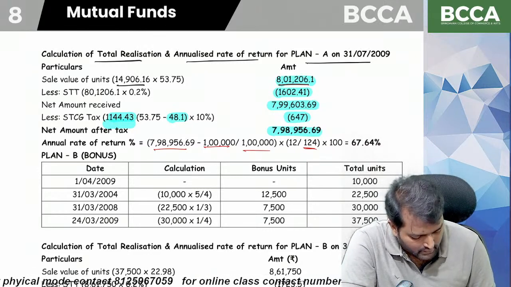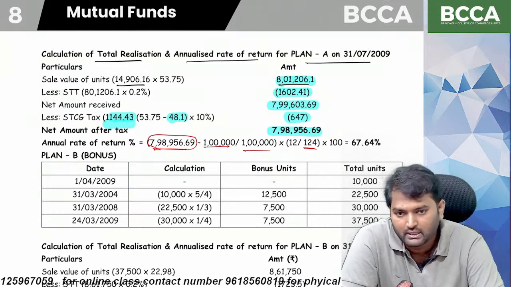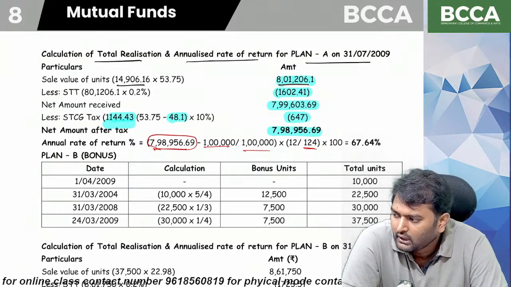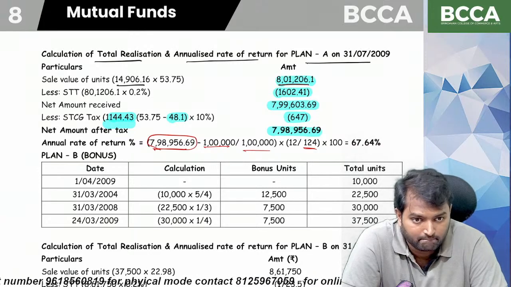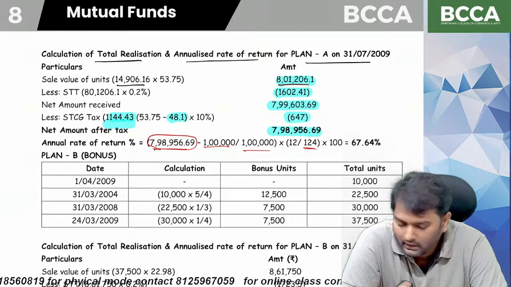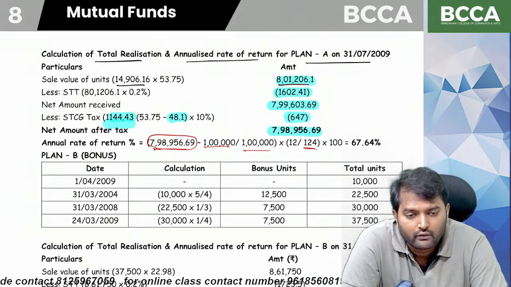Investment value at the end is equal to 7,98,956.69 minus investment value at the beginning, 1 lakh, divided by 1 lakh, into 12 divided by 124. Why 124?